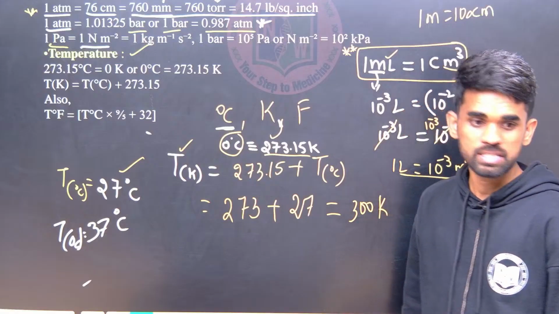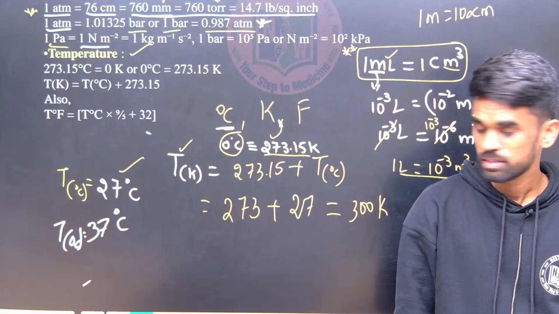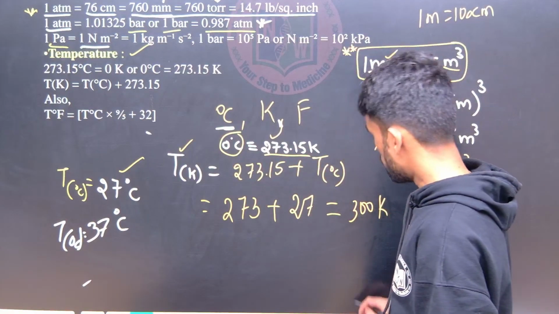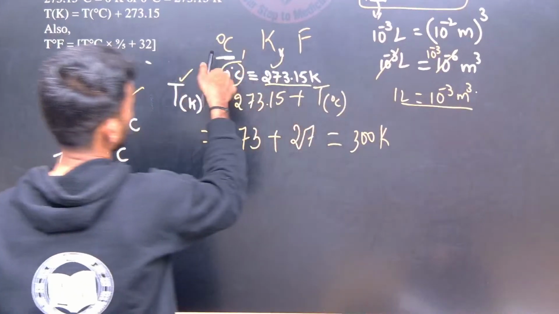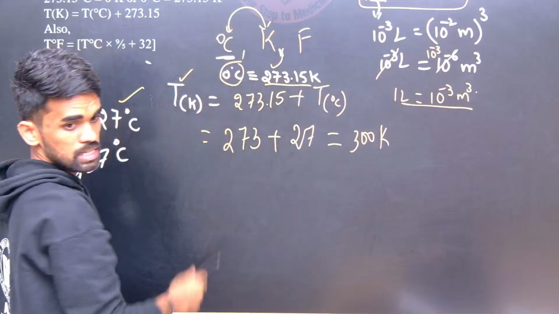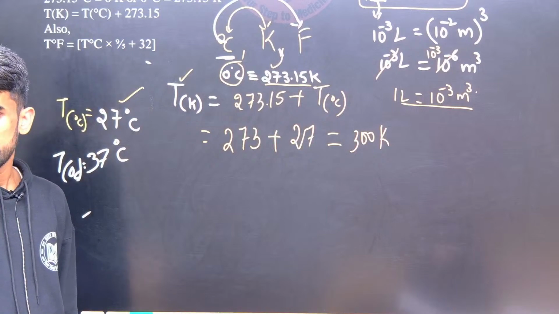310. How much? 310 Kelvin. Is that clear? Is that clear or not? Yeah. This is a very basic thing. Okay. And next, we have one more scale I am saying now. We have to relate these two scales. Now I just want to relate the Celsius scale and the Fahrenheit scale.